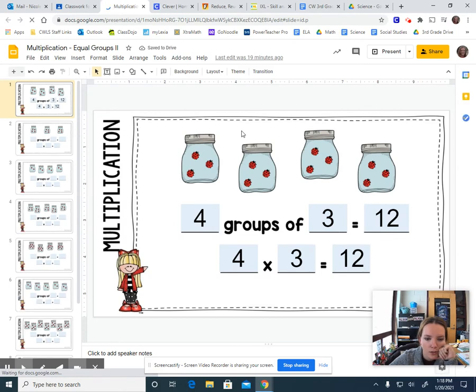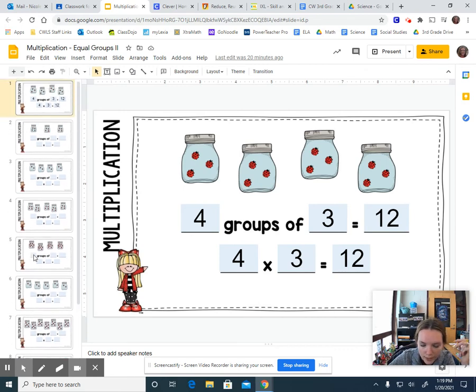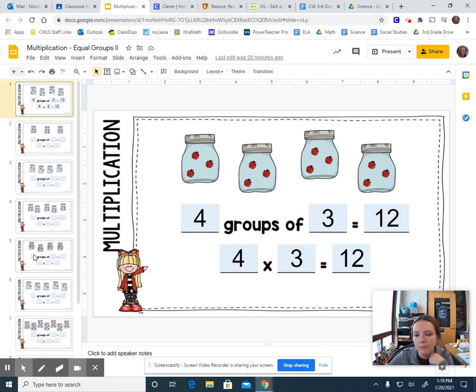So the first one is already done for us. Looking at this, I am looking at 4 groups of 3. So I see 4 jars. Those are my groups, right? 4 groups. There are 3 ladybugs in each. So 1, 2, 3, 1, 2, 3, 1, 2, 3. All right. This isn't a word problem, so I'm not going to make you add a label, because they would literally all be ladybugs. We don't need that. Okay.